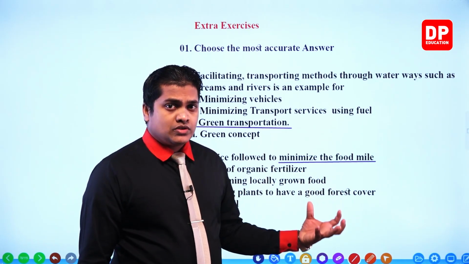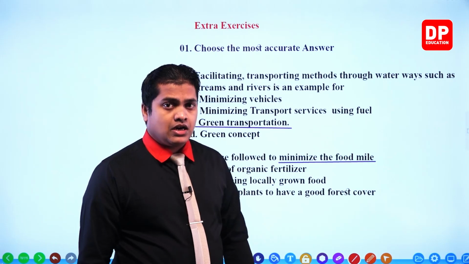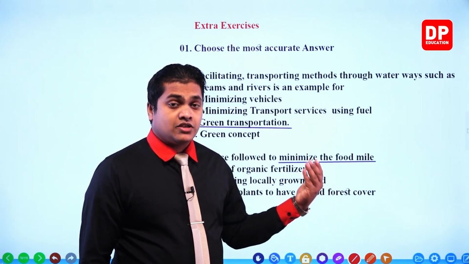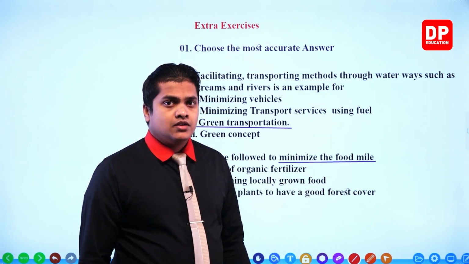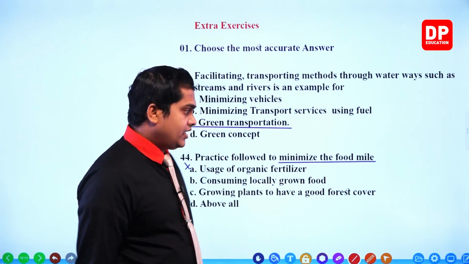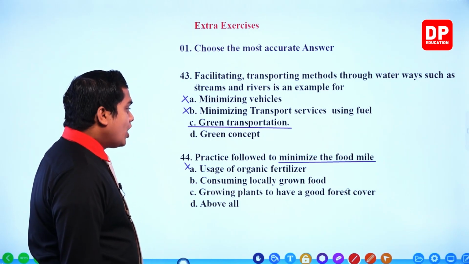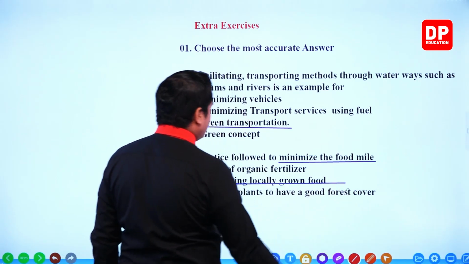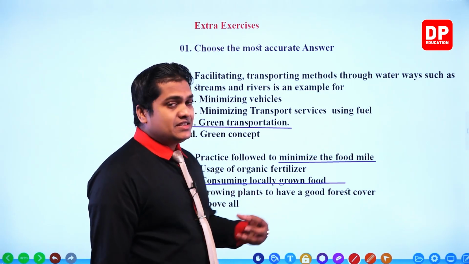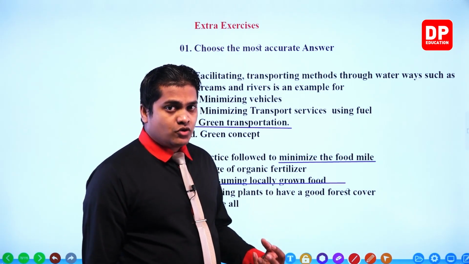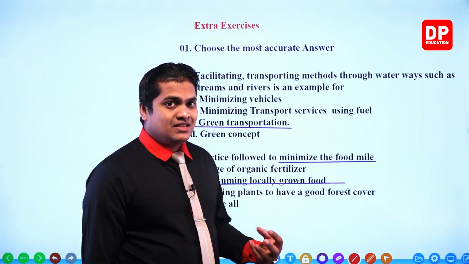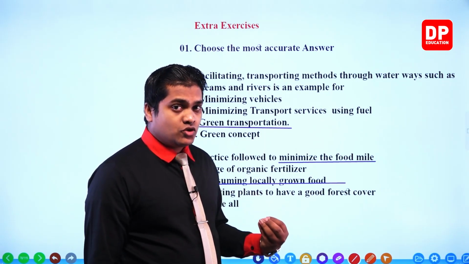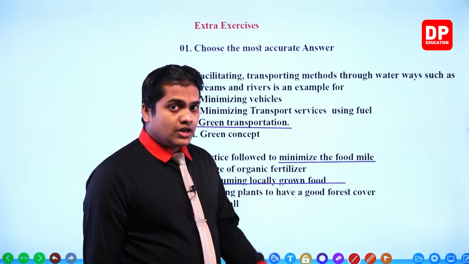However, when those food items are coming to Sri Lanka, the food mile is very high because they travel from one place to another, actually from one country to another. So it is irrelevant. Next one. Consuming locally grown food. Now that should be our answer, my dear children, because we can minimize the distance which the food item is going to travel from producer to the consumer.